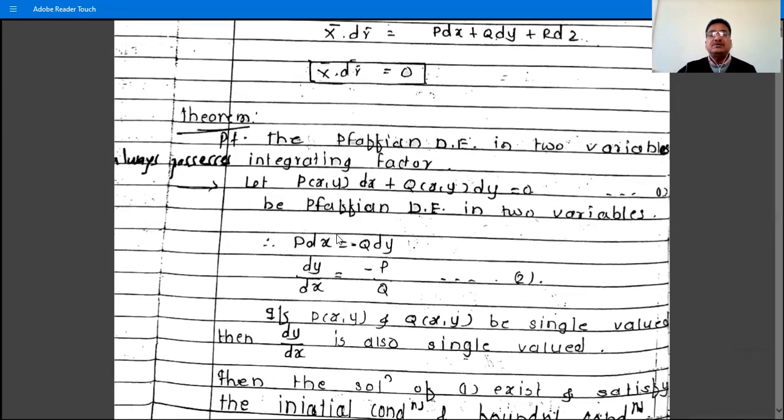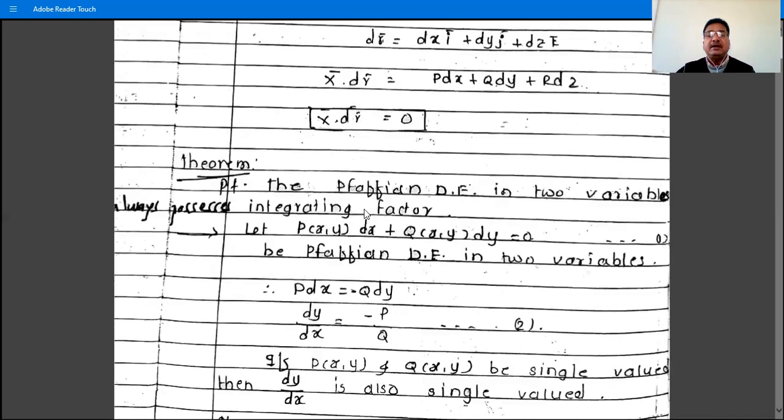If the integrating factor is 1, then the differential equation P dx plus Q dy equal to 0 is itself integrable. But if it is not integrable, then we can convert it to integrable by multiplying by the integrating factor. So what is the meaning of integrating factor?